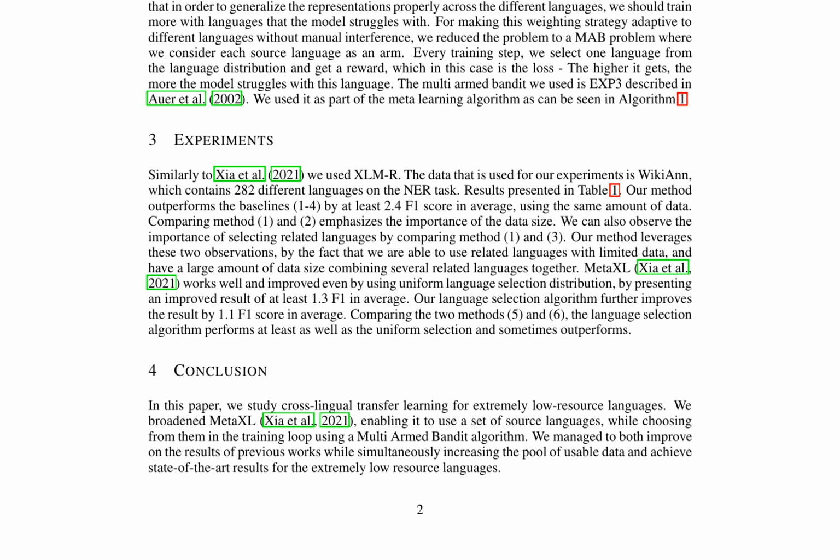improving overall performance. Experimental results on the named entity recognition, NER, task using WikiAnn data demonstrate significant improvements over baseline methods. The proposed approach outperforms existing state-of-the-art models, highlighting the effectiveness of dynamic language selection and adaptive sampling in cross-lingual transfer learning for low-resource languages.